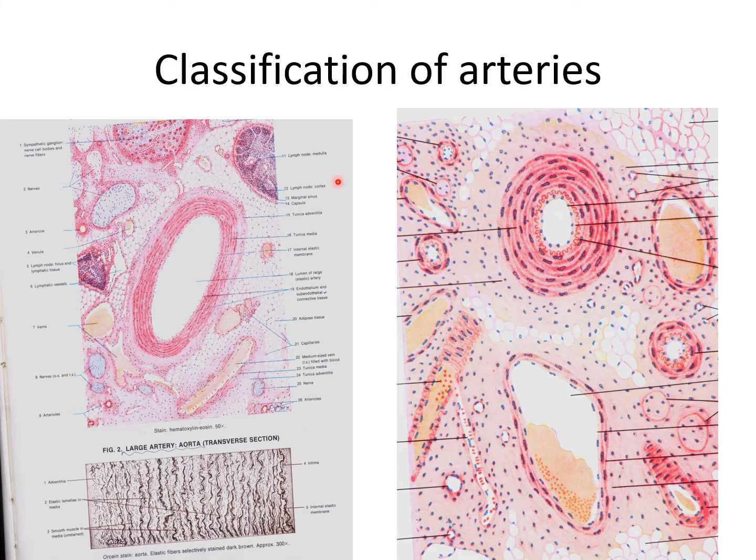So what is the classification of arteries? Arteries are classified into elastic arteries or large size arteries, medium size arteries or muscular arteries, and arterioles. These are the muscular arteries, this is the vein, these are the small arteries, and these are the small arterioles and the capillaries. So these are the differences in this classification.